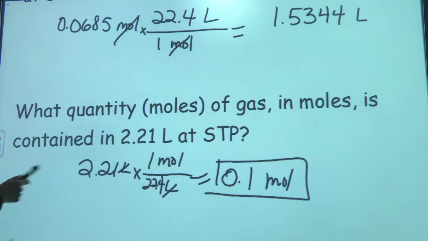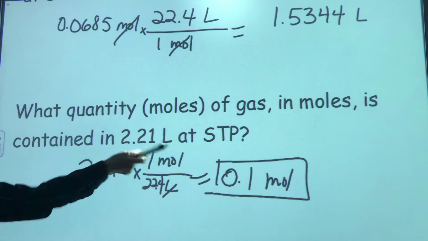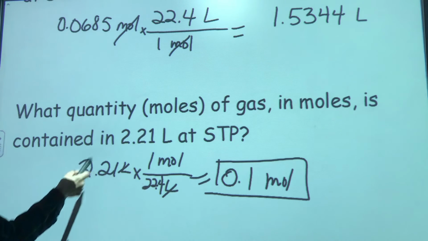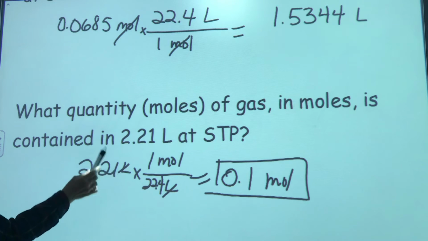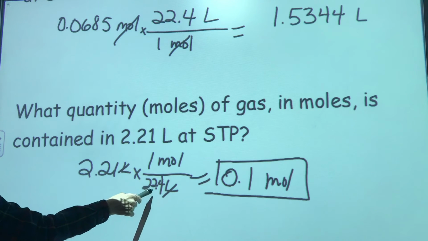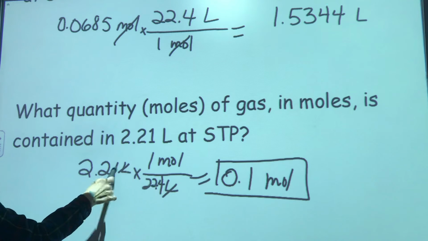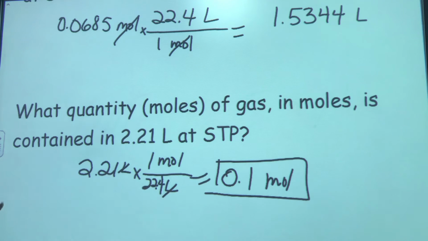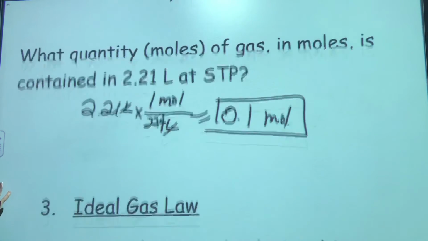You should know how to do these kind of problems. How many moles of gas is contained in 2.21 liters at STP? It's just another little dimensional analysis problem. Start with what you're given, 2.21 liters. And it asks how many moles is that? Well, we know that 1 mole is 22.4 liters. So we're putting that on the bottom, marking it out. We get 0.1 moles.